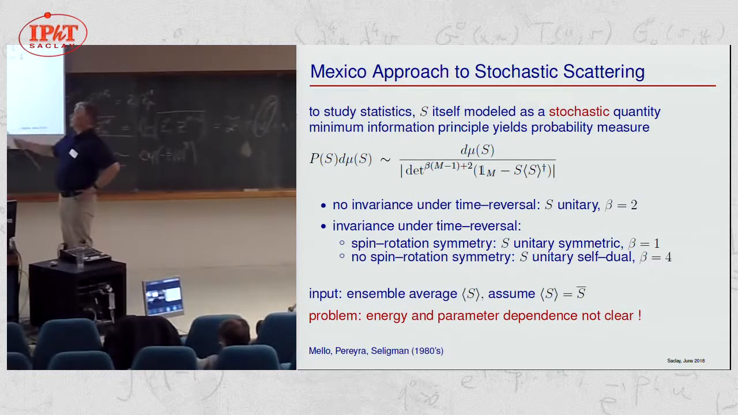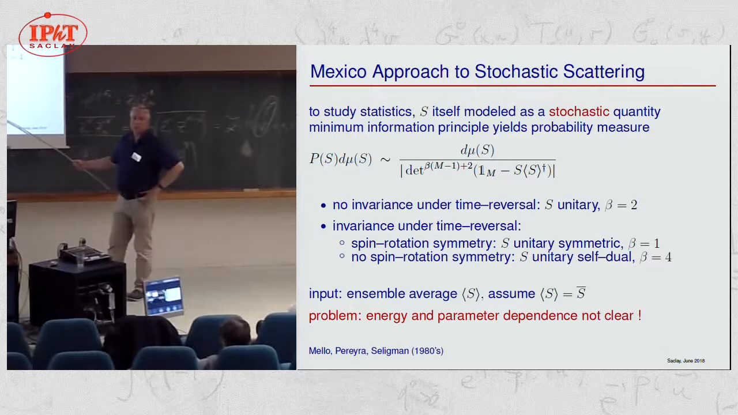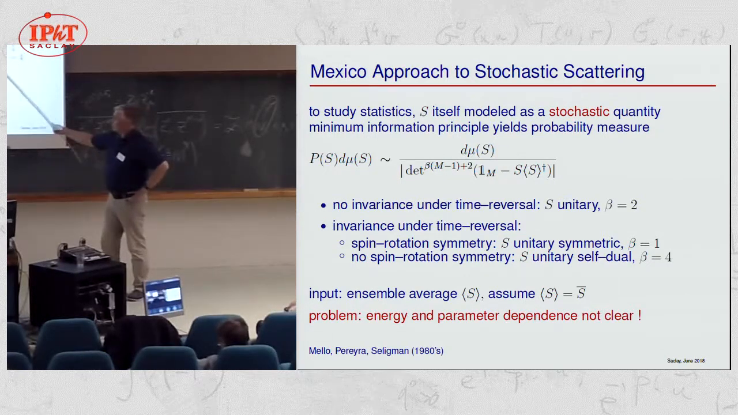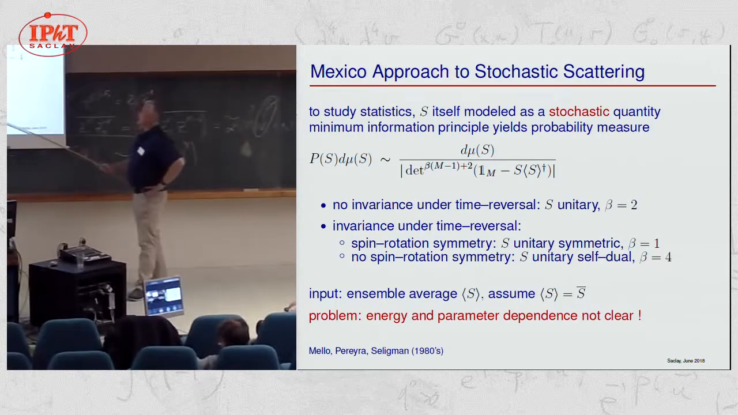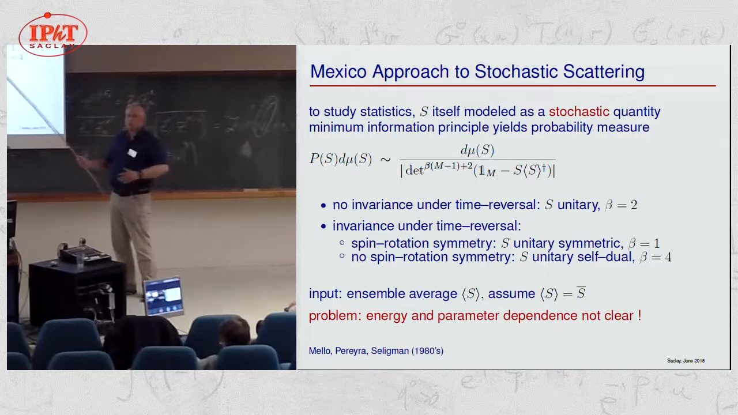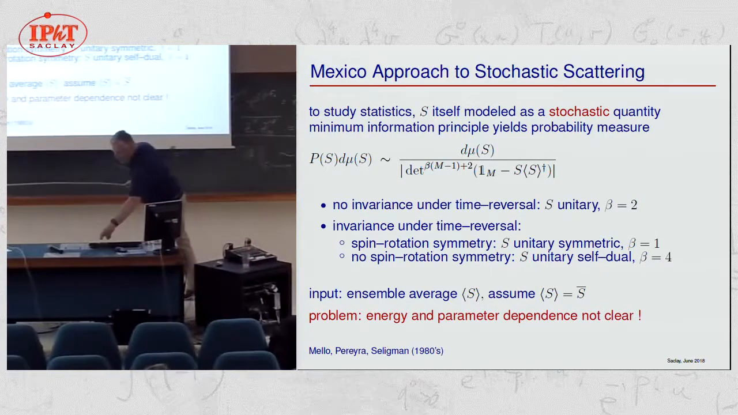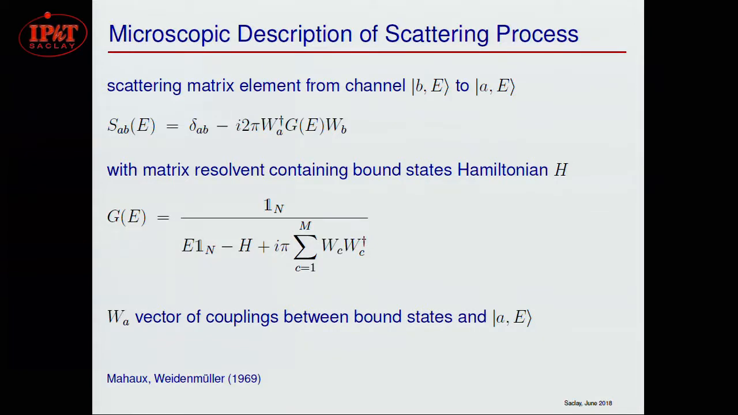As an input, we have the ensemble average here, and of course, when analyzing experiments, we assume that it's equal to the energy average. The trouble with this extremely elegant approach is that it's very difficult to incorporate a parameter dependence here. So for example, we don't know how this would depend on energy. Therefore, we have to look deeper into the microscopic structure of the scattering process.